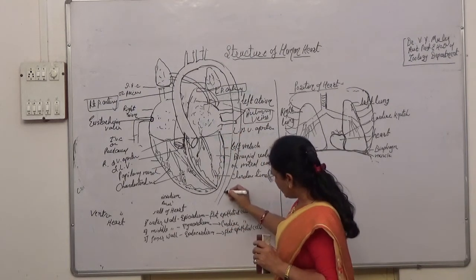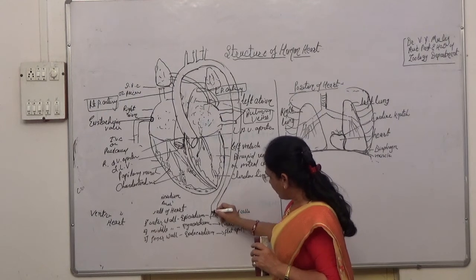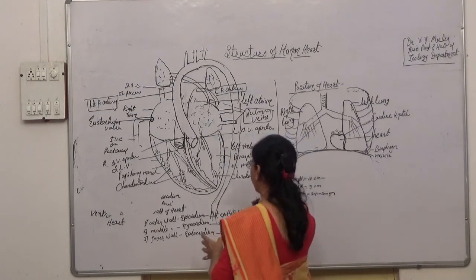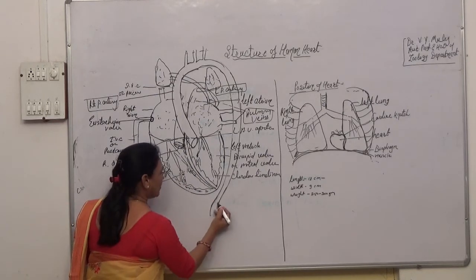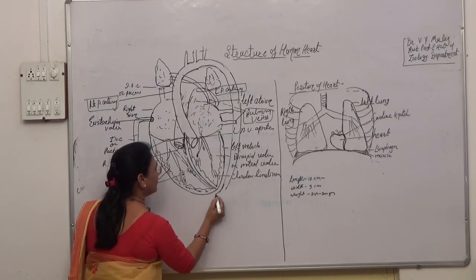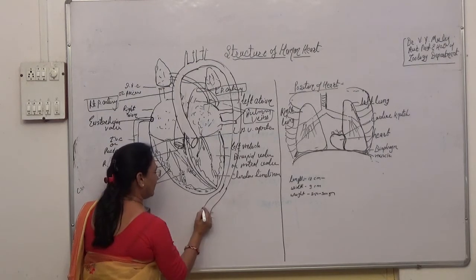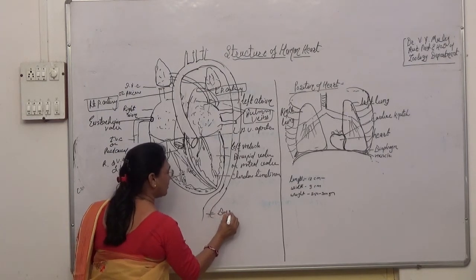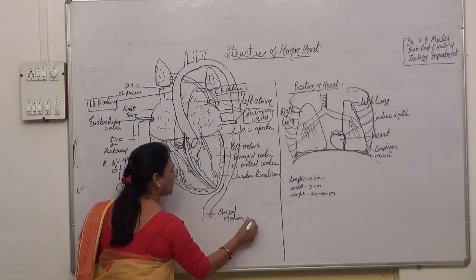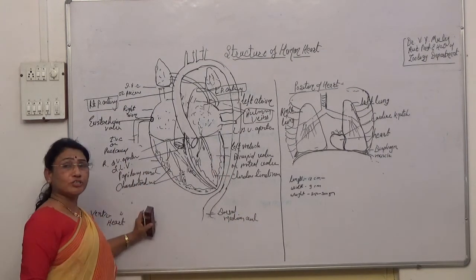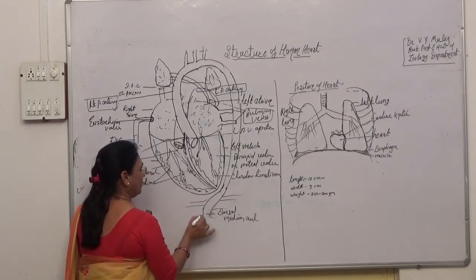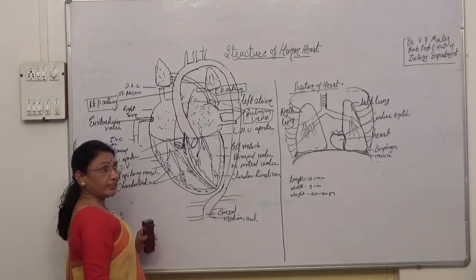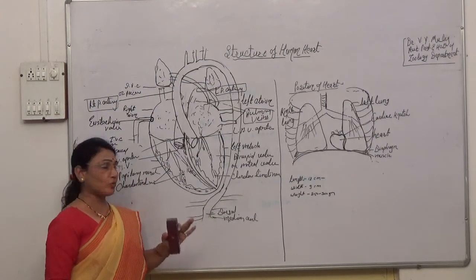It goes downward at the middle, called the dorsal median aorta. This aorta gives many branches, called arteries, to each and every part of the body.